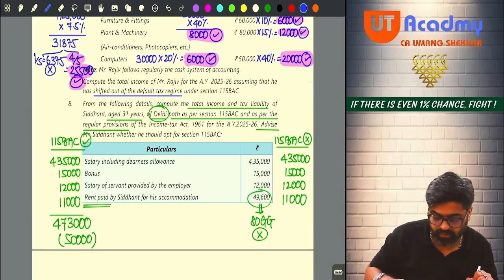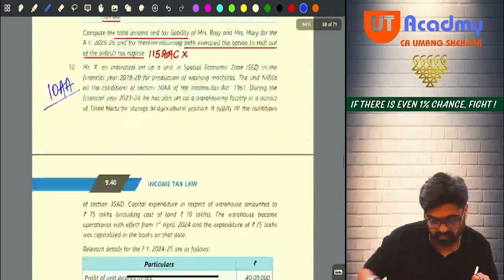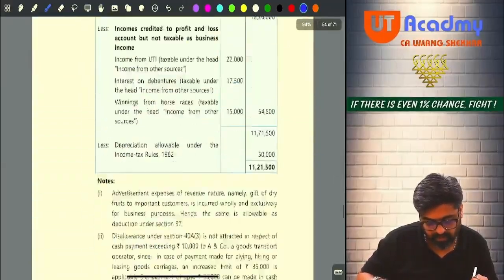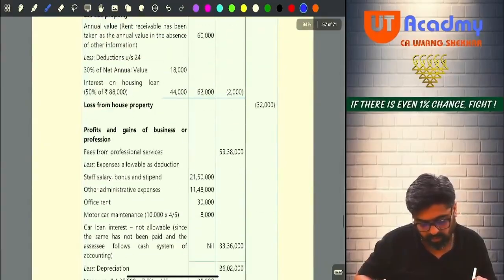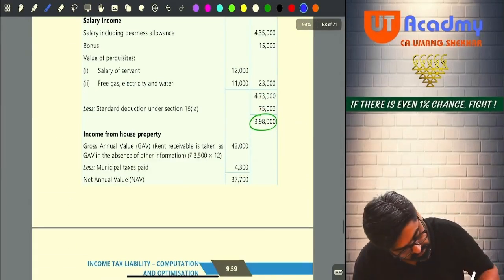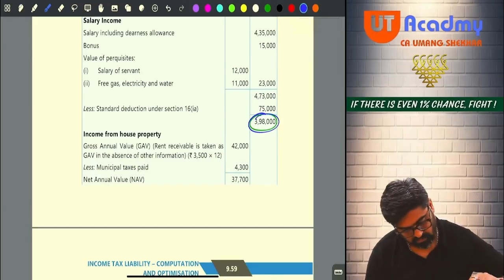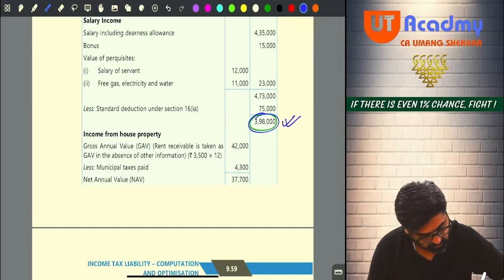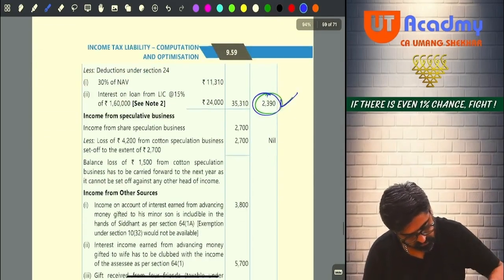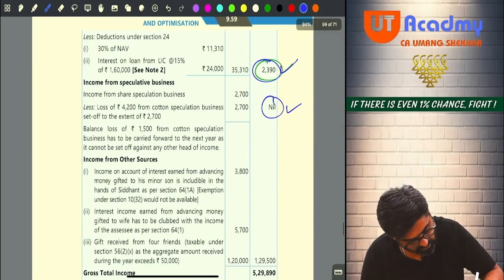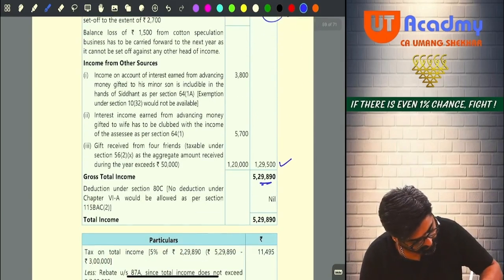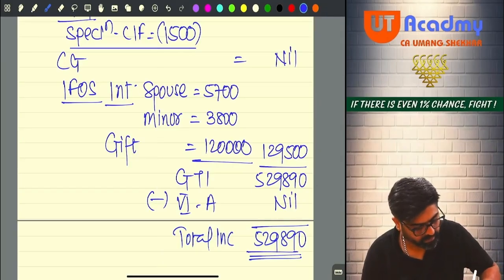Please check whether we have not committed any error. First check the amounts of total income. Then we are going to calculate the tax liability. See, this is 3,98,000 salary, house property 2,390, PGBP nil, other sources 1,29,500, total 5,29,890.